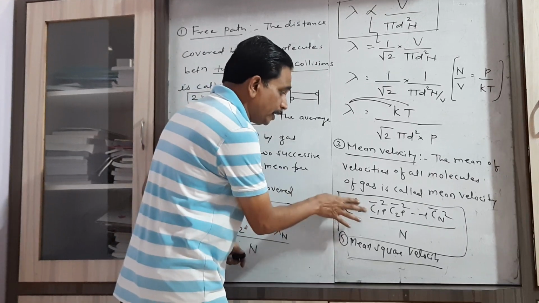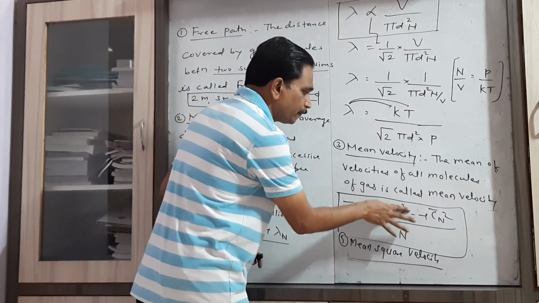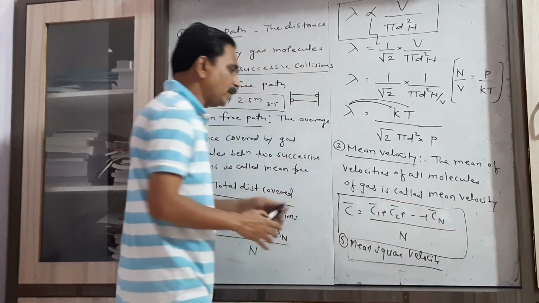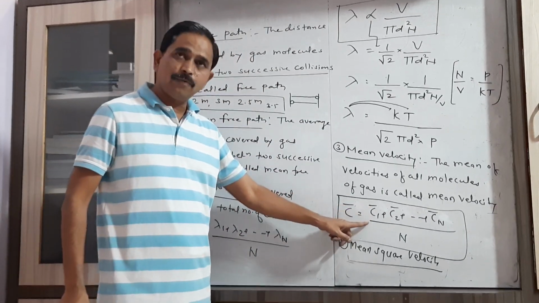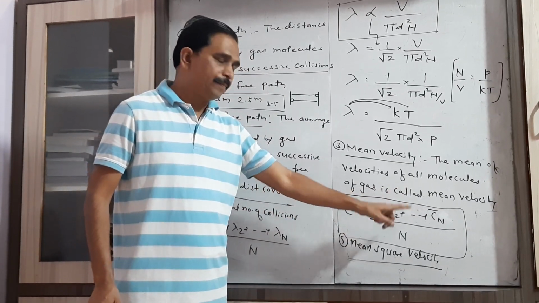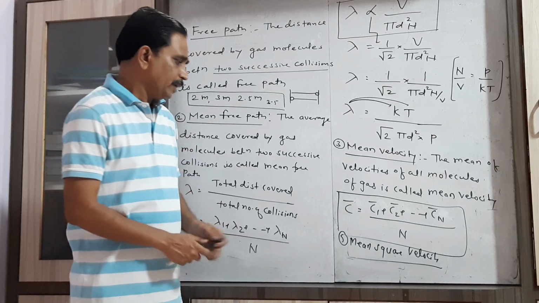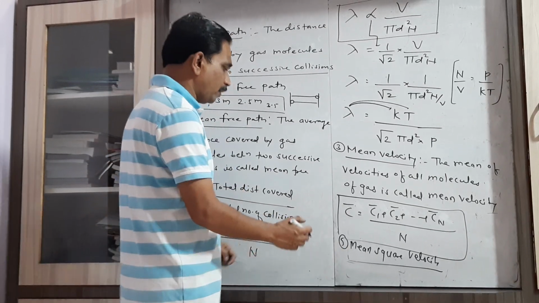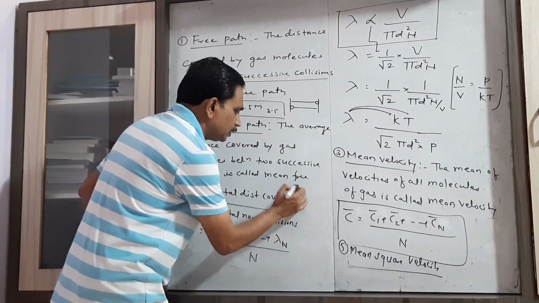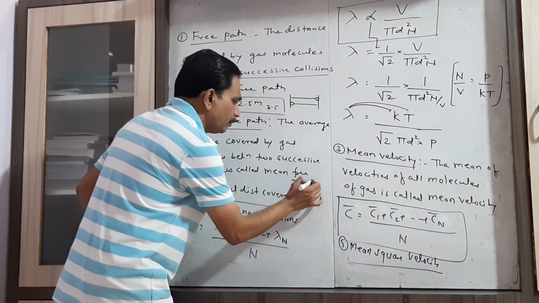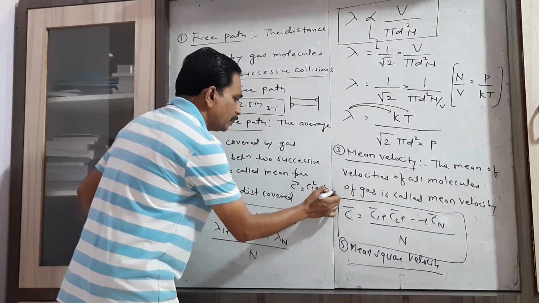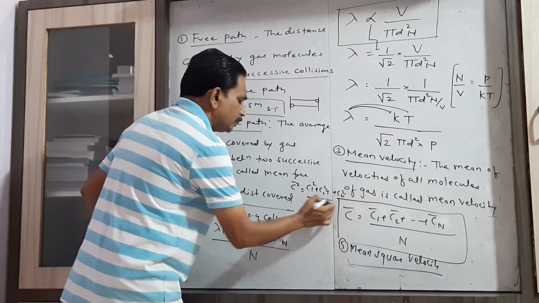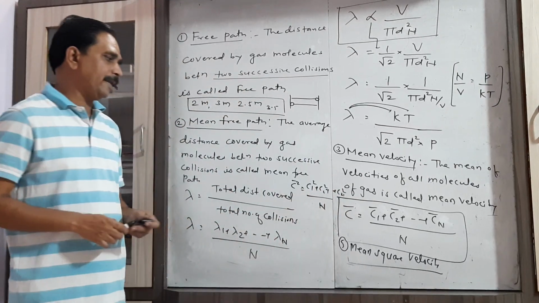Don't be confused here. The formula for mean velocity is C equal to C1 plus C2 up to Cn upon n. The formula for mean square velocity is C square equal to C1 square plus C2 square up to Cn square divided by n.